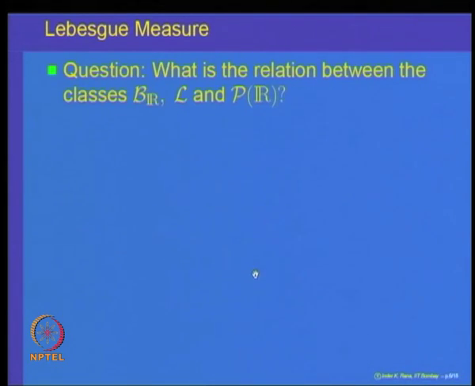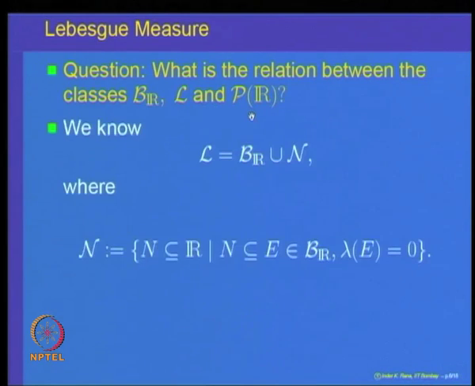Let us just recall that the class of Borel subsets is a subclass of the class of all Lebesgue measurable sets, and of course, the Lebesgue measurable sets are a subclass of all subsets of the real line, P(R). So, the question is, can we say something more regarding these three classes, namely Borel subsets, Lebesgue measurable sets and P(R)?